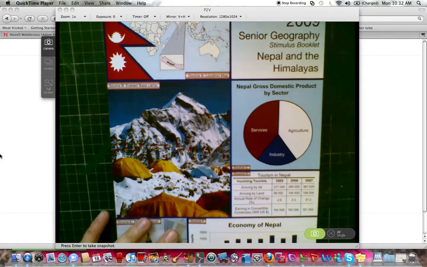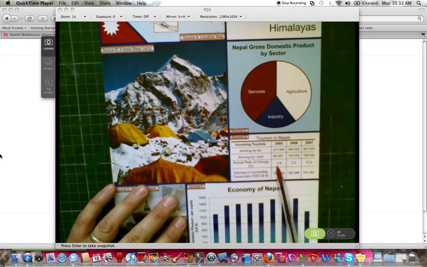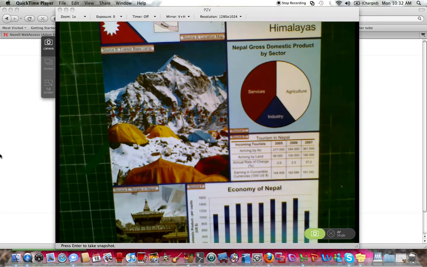We also have tourism in Nepal. So it tells you how people arrive by air, by land, annual rate of change. So looking at percentage of people, like tourism, people coming and going, how it changes on a year-to-year basis. We also have the earning in convertible currency, so what tourism earns for the nation. We can see here 2007 obviously was a very, very good year, so it's $181 million.